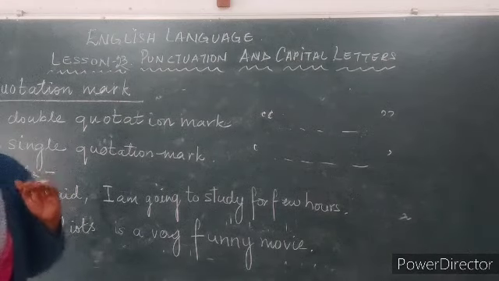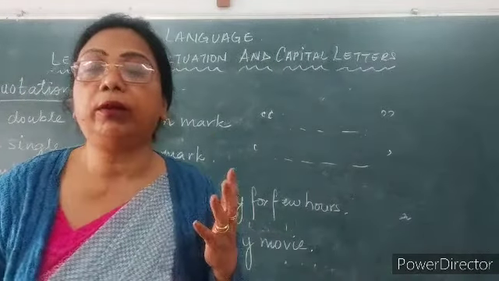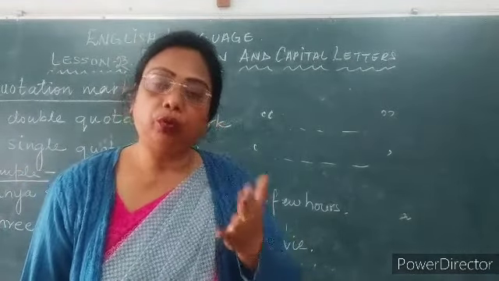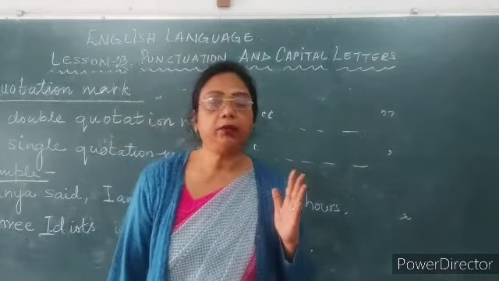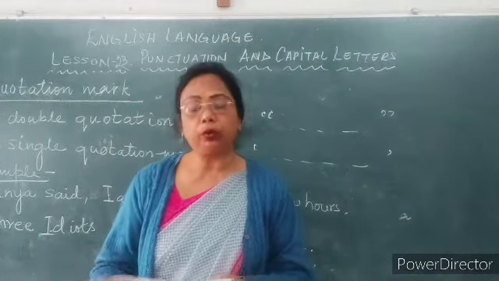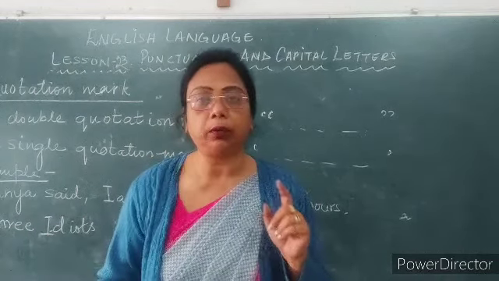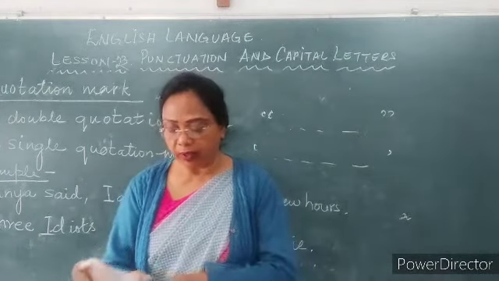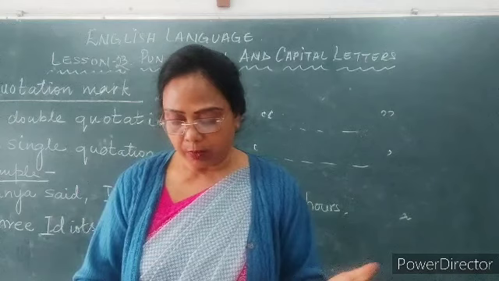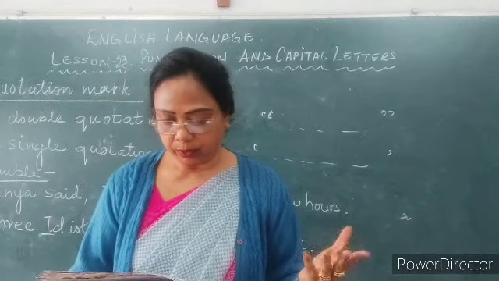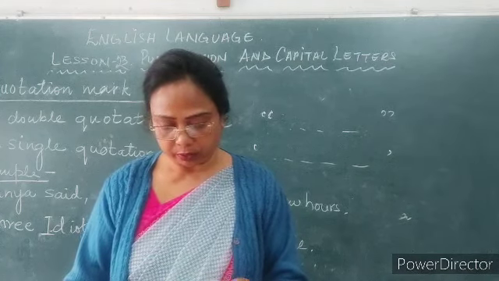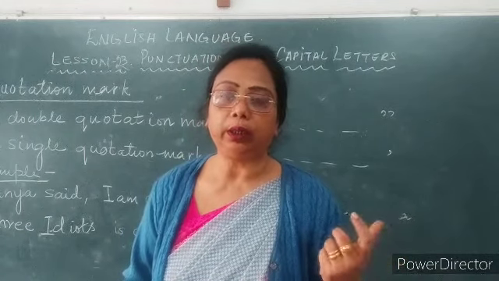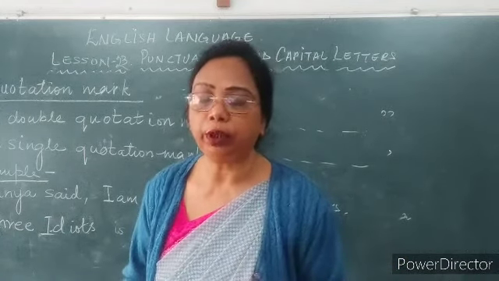We use double inverted comma when we are quoting someone's same dialogue, same word to word. And single inverted comma we use only for the name of books, name of films, name of poems, name of stories, when you are quoting them in your sentence.